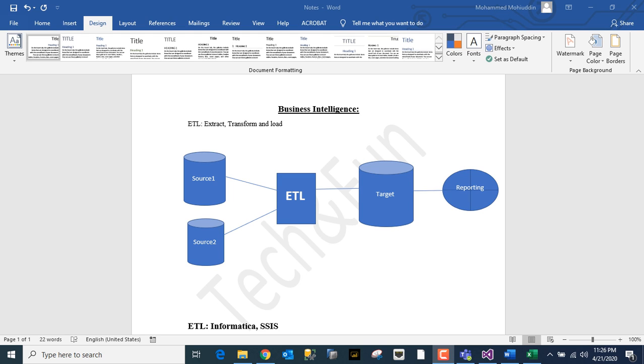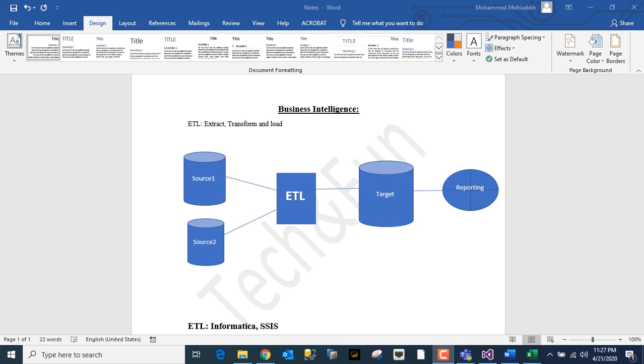So basically, if you see in this diagram, you see source 1, source 2, ETL, target and reporting. So first of all, what is business intelligence? Business intelligence is something which is used by the management of the company to take wise decisions, decisions which will benefit the company in every aspect.